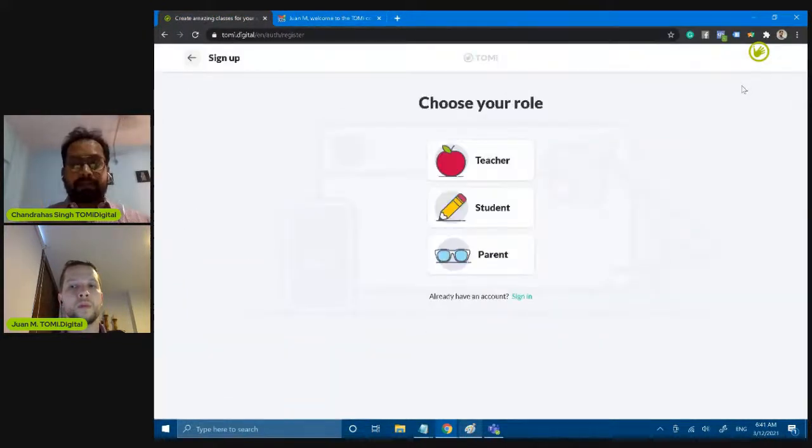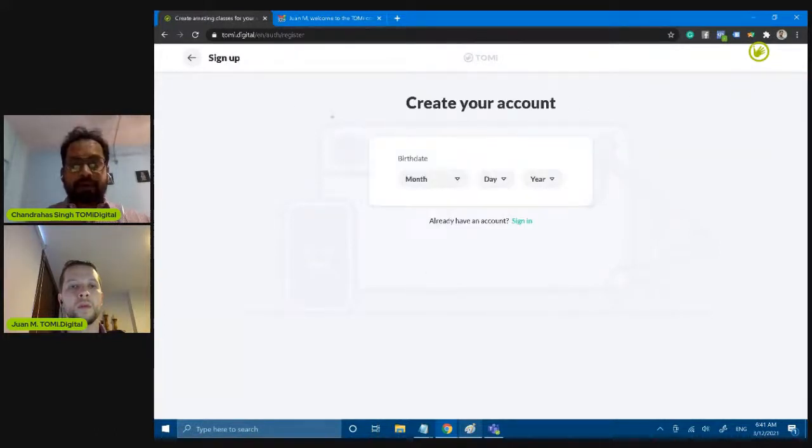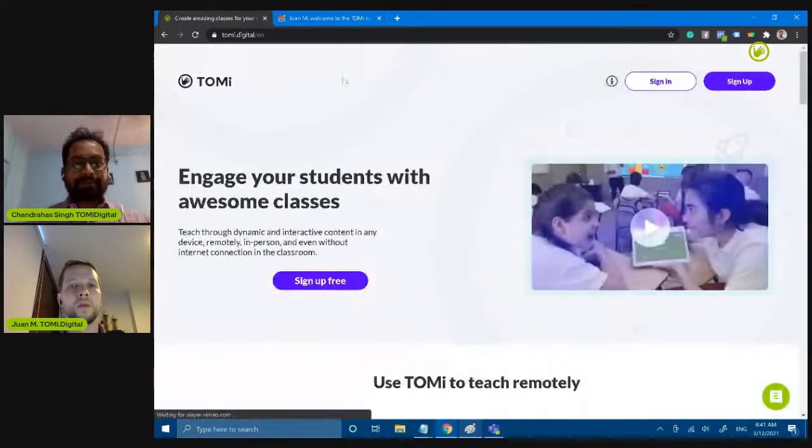After you enter, once you've registered yourself for this event, as you can see on Juan's screen. Juan, if you can skip back to the first window, please. So what we are doing is walking all our teachers through the process of how to sign up.